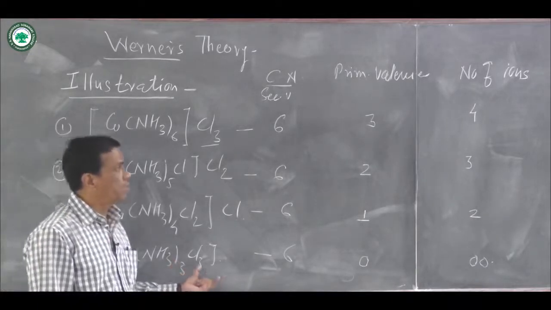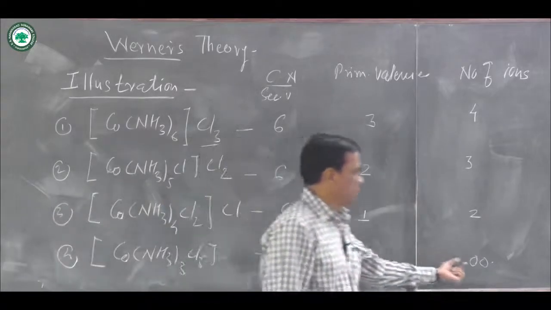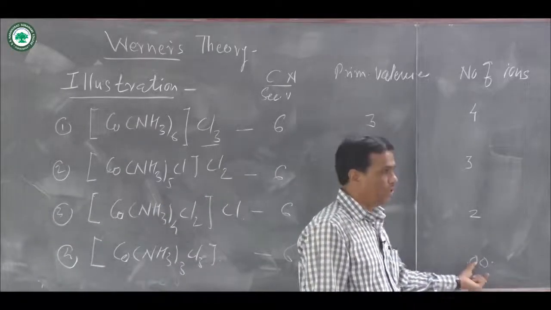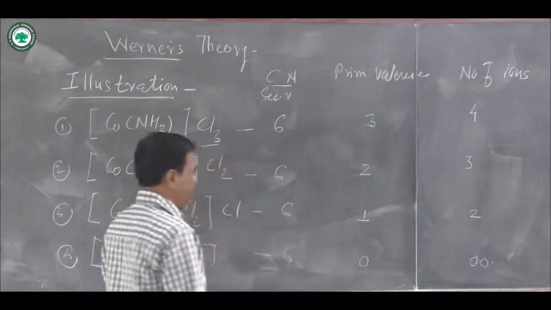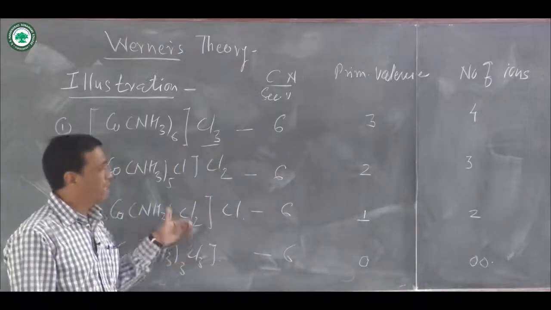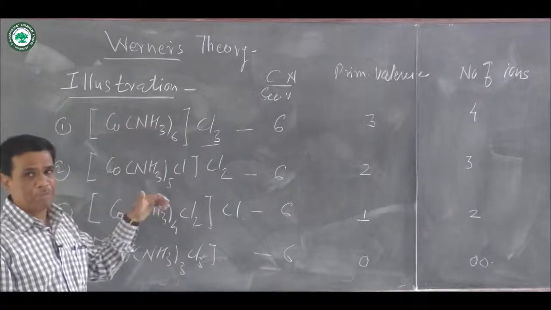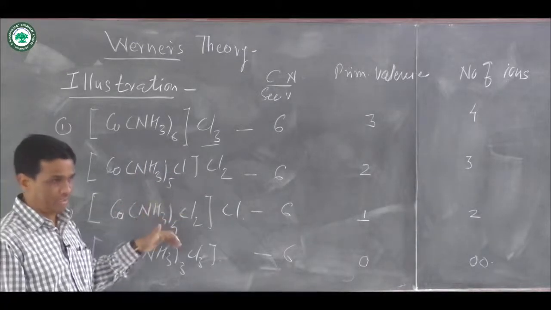When ions are not formed, then the number of ions is equal to 0, and these are the 4 coordination compounds, and that is the illustration for primary valency and secondary valency.